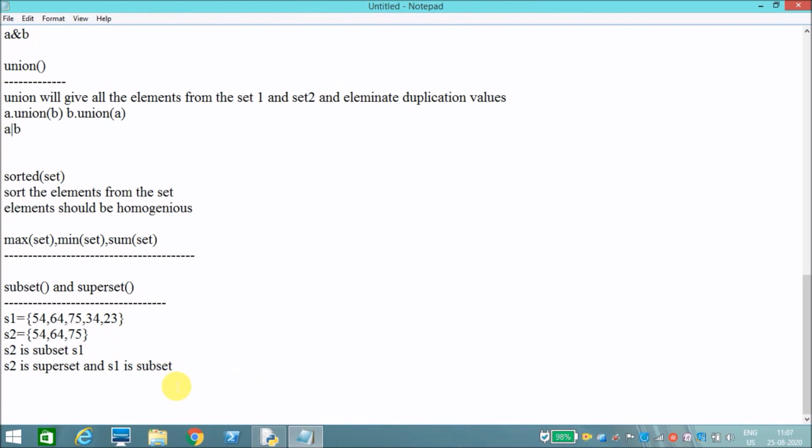And the last one is symmetric difference.